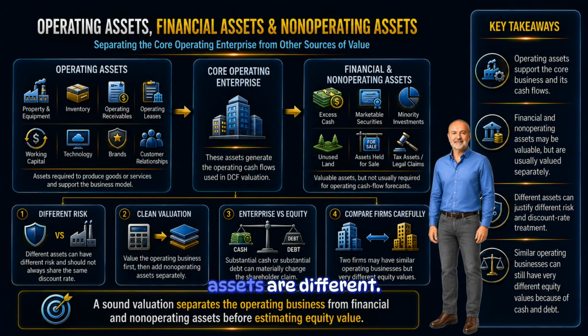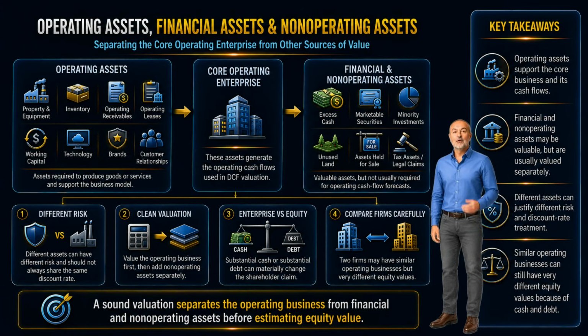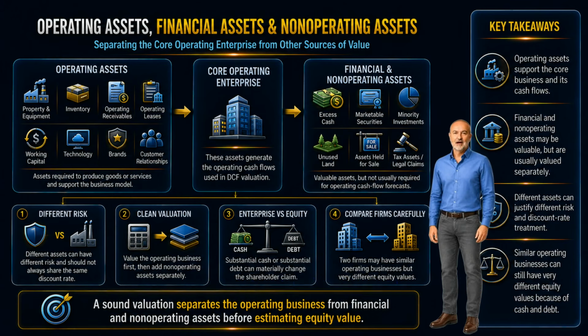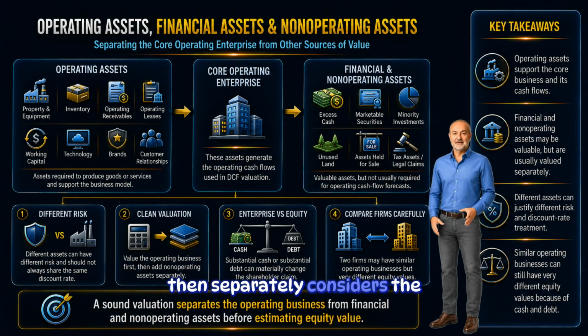Financial assets and non-operating assets are different. They may be valuable, but they are not usually required to generate the operating cash flows we forecast in a discounted cash flow model. Examples include excess cash, marketable securities held for investment purposes, minority investments, unused land, assets held for sale, separable tax assets, or legal claims. Why does this matter? Because different assets can have different risk. A safe financial asset should not necessarily be valued using the same discount rate as a risky operating business. A clean valuation values the operating business first, then separately considers the value of non-operating assets when estimating equity value.